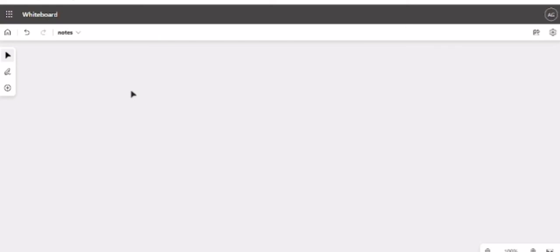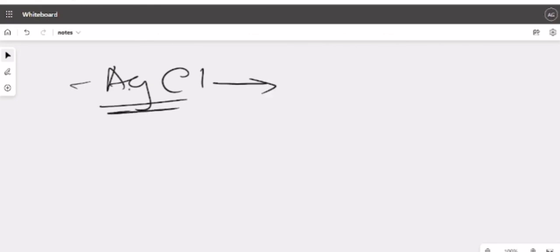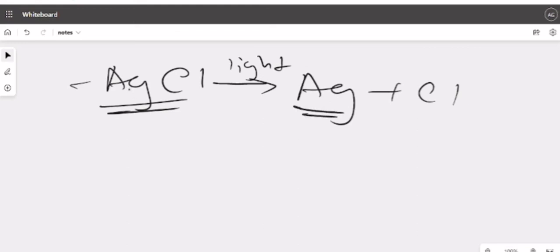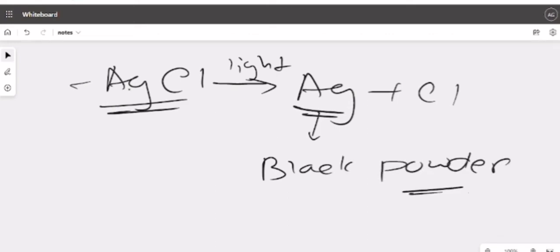Next one: what will happen if you heat AgCl? AgCl, no need to heat it, just keep it in light. What will happen? Ag will form and Cl will form. This will dissociate. Everyone knows that. So we will write the observation as this product, this powder. It is black powder. Metallic silver is a black powder.